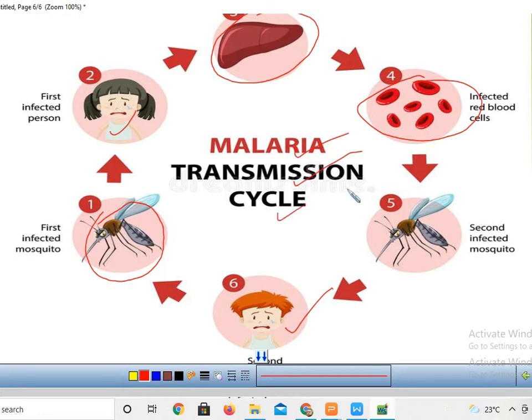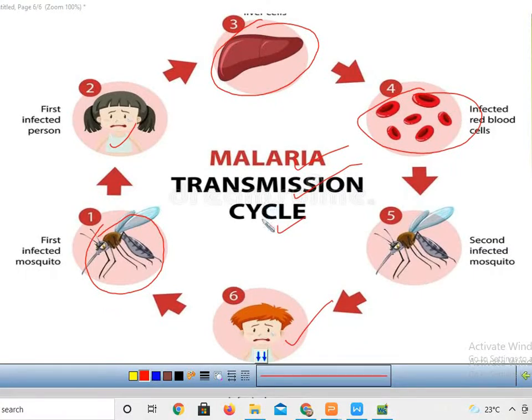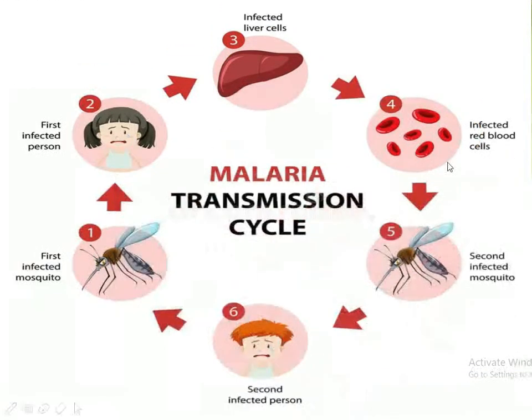The transmission of malaria occurs in this way. This is one of the cycles, the malaria transmission cycle. In this way malaria spreads from one person to another. Got it?